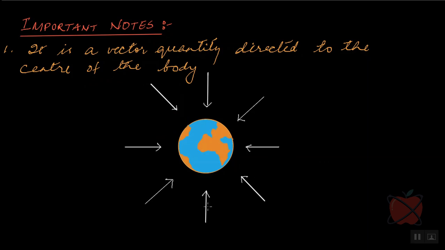These arrows are the pictorial representation of the gravitational field. It's easier for us to understand the gravitational field if we draw it in terms of arrows like these. If you look at the direction of the arrows, they are always directed towards the center of the earth. Because they have direction, they are a vector quantity.